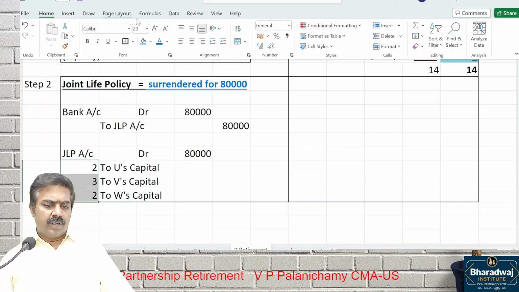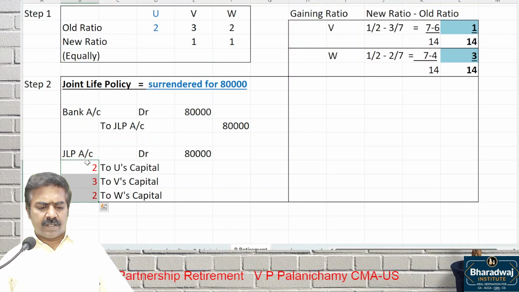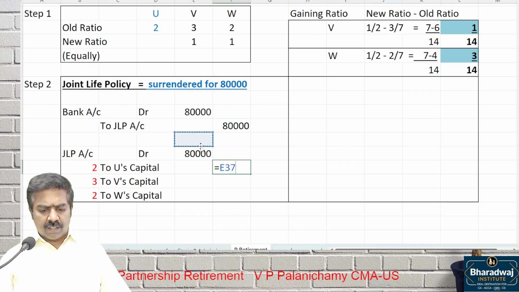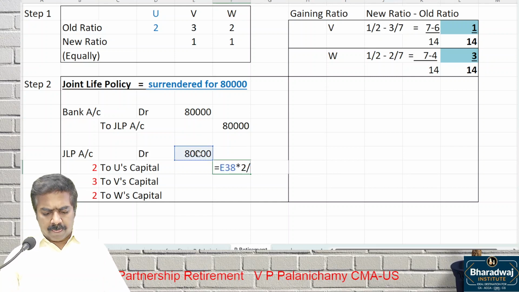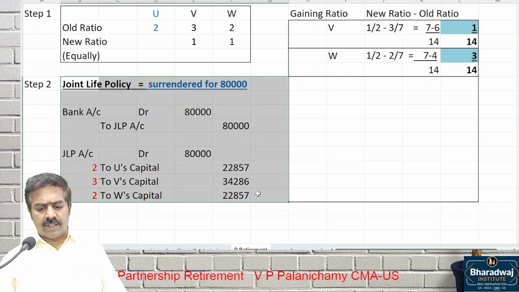Old ratio. This is a gain generated in the past by the JLP, so it will go to the partners in the old ratio. Simple. 80,000 into 2 by 7, 80,000 into 3 by 7, 80,000 into 2 by 7. Transfer to partners in which ratio? Old ratio. This is for joint life policy.